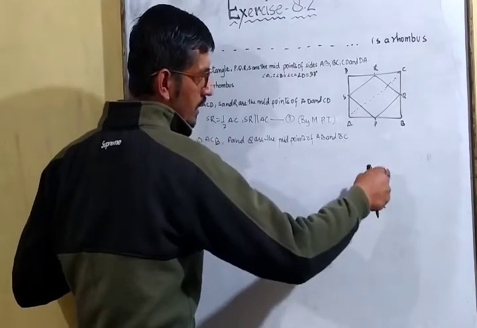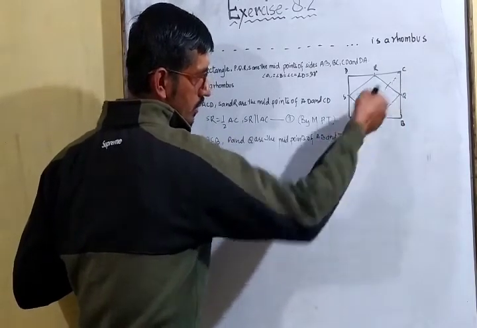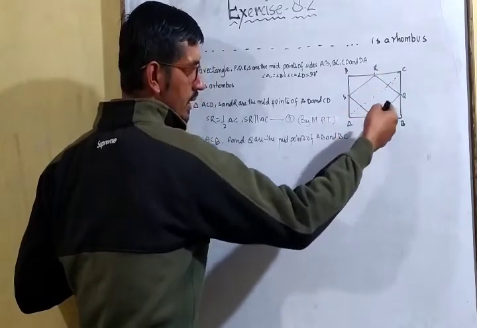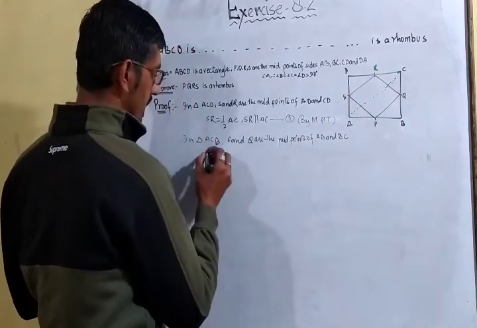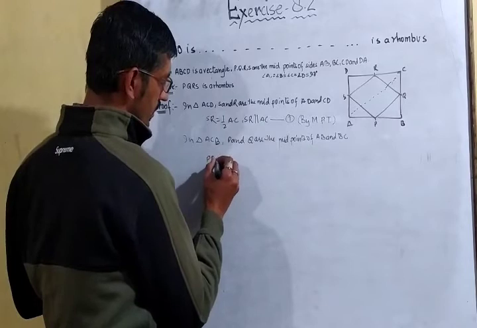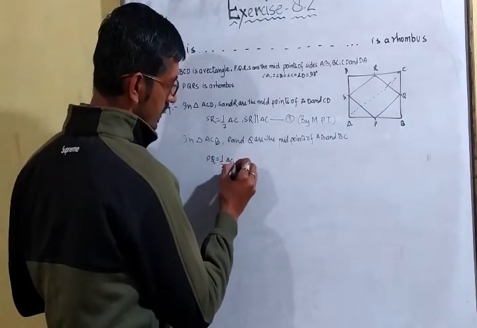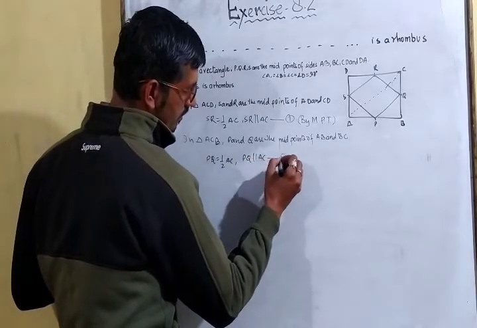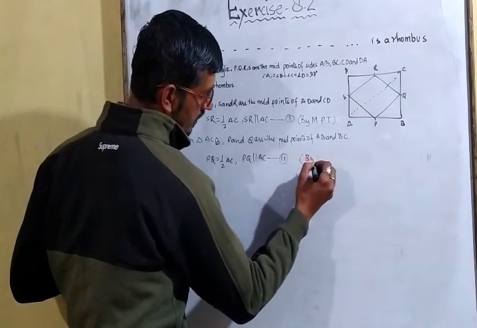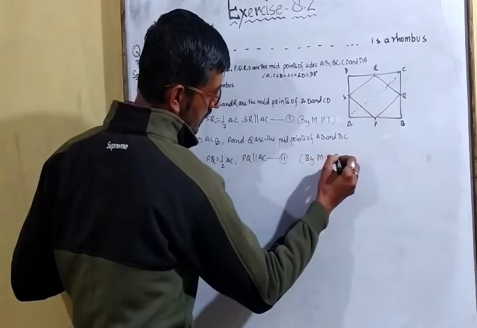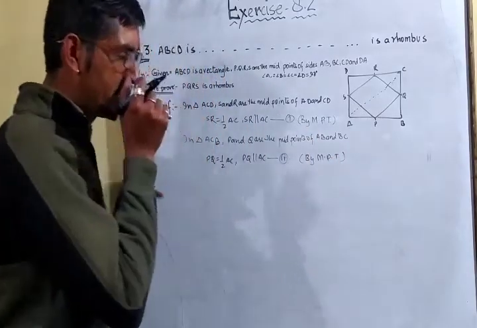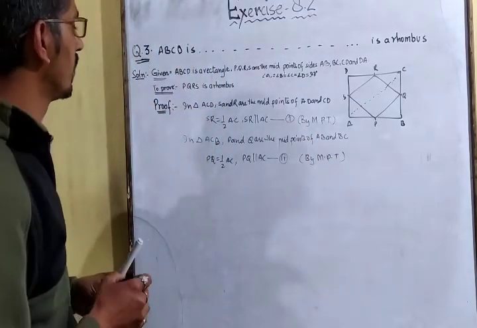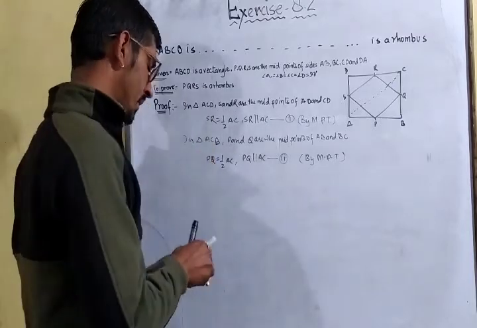Now here what we can conclude, if these 2 points are the midpoints of sides AB and BC respectively, so PQ is equal to half of AC, and PQ is parallel to AC. This is equation number 2, and again you will write by MPT, midpoint theorem.